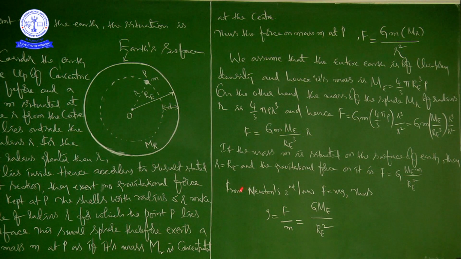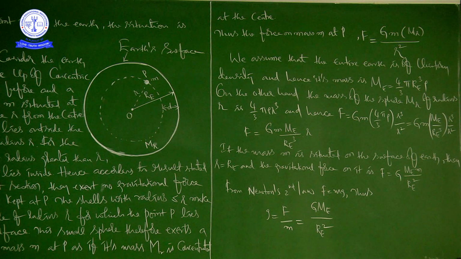Small r is equal to capital RE, no? Small r is equal to capital RE and the gravitational force on it is F. Mathematically, in place of small r, you just put capital RE. It is RE cubed and RE, it will get cancelled and RE square will come. So capital F is equal to capital G into ME into small m by RE square. This is the expression for force.